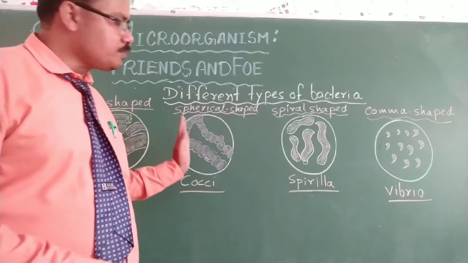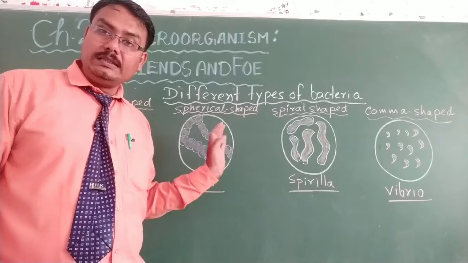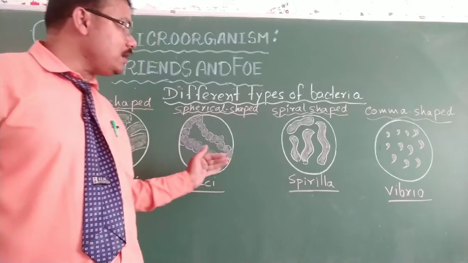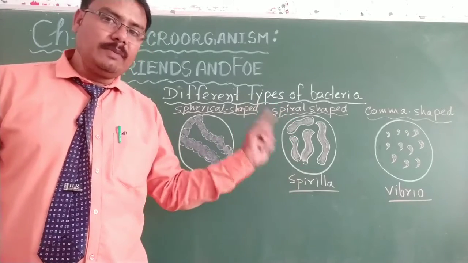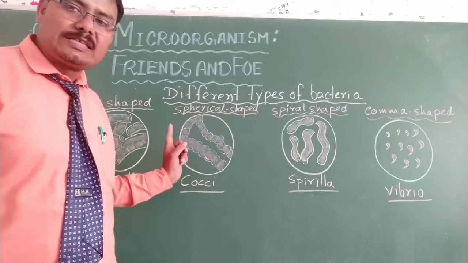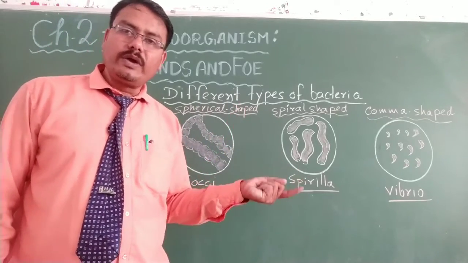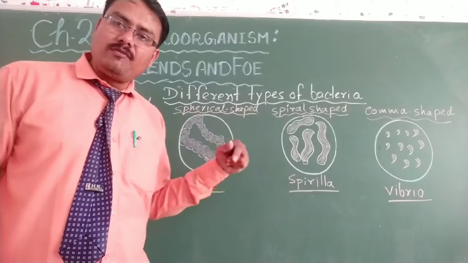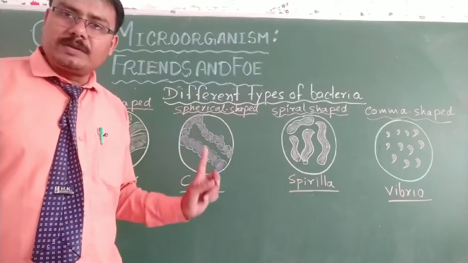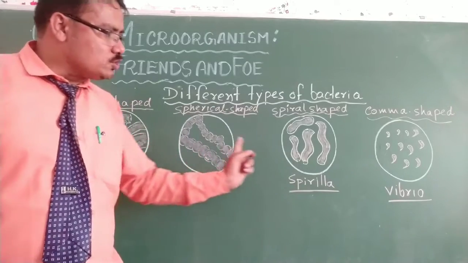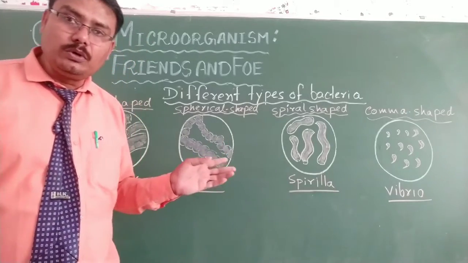I have explained the different objectives of this chapter, and I have told you about the different types of microorganisms. Among those microorganisms, the first topic of my explanation is bacteria. I have already told you where these bacteria are found, what the benefits and the harmful upsides of bacteria are. And there are 4 separate bacteria that I have just drawn and shown you, and they move with the help of flagella, which I have already told you.